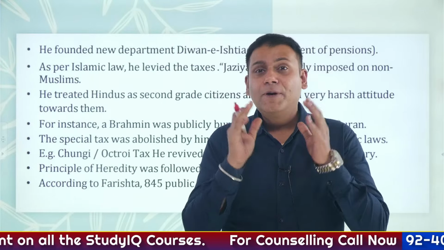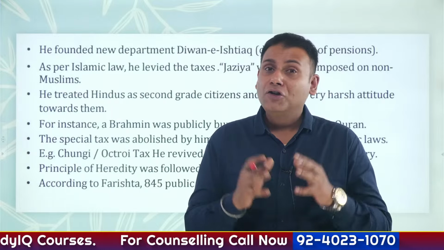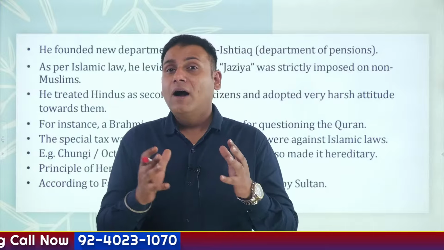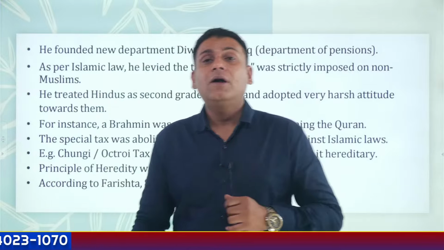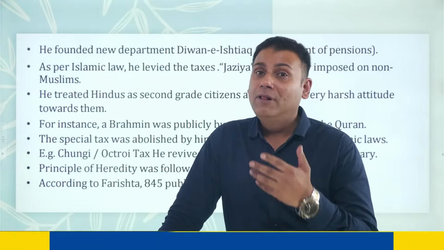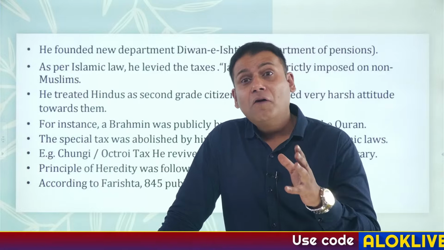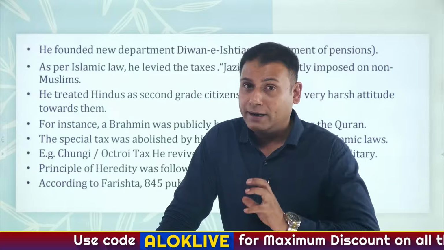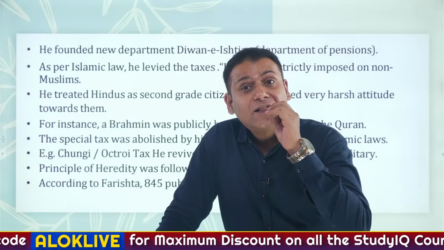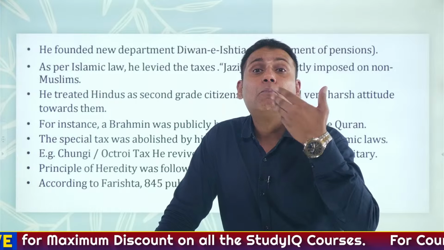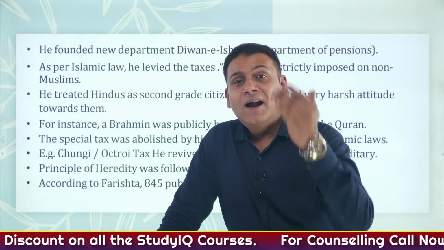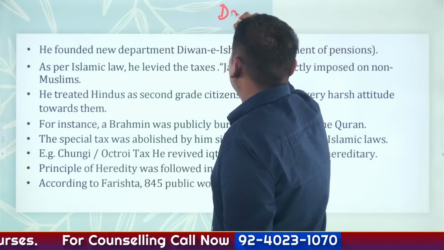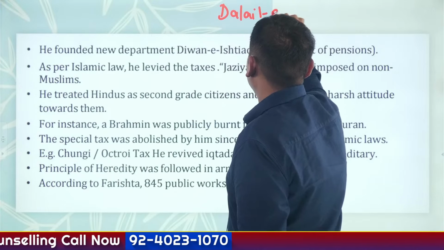Now, one such expedition was when he attacked the region of Kangra in Himachal Pradesh. And after attacking Kangra, he destroyed the famous Jwalamukhi temple there. And thousands of Sanskrit manuscripts from the Jwalamukhi temple were collected. And these Sanskrit manuscripts were translated into the Persian language. The translated version of these Sanskrit manuscripts was referred to as Dalail-e-Firoz Shahi.